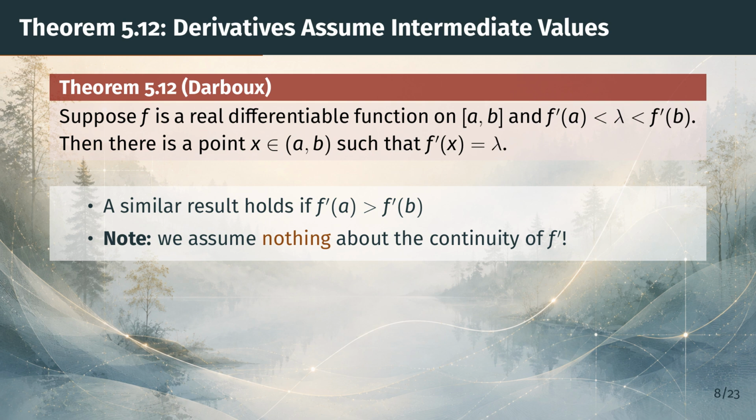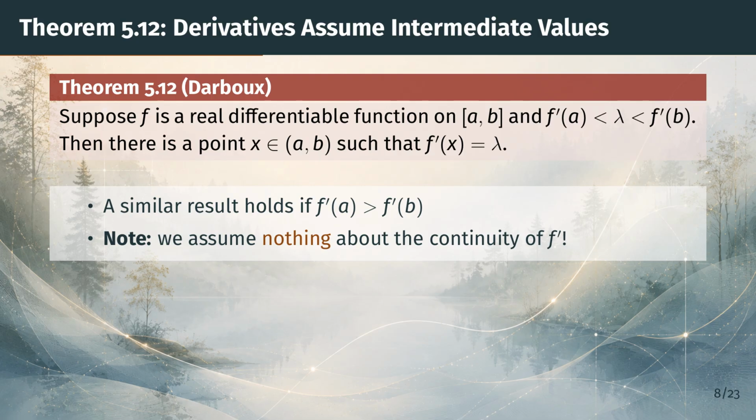Then the derivative actually takes the value lambda at some interior point x. The first bullet notes that the symmetric case works the same way. If f'(a) is larger than f'(b), the same conclusion holds.